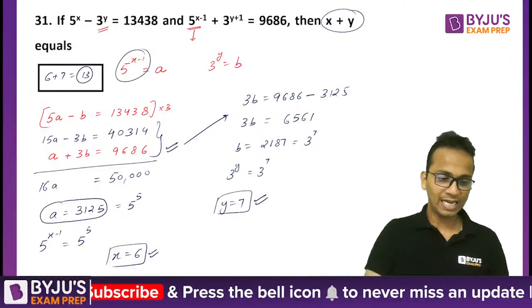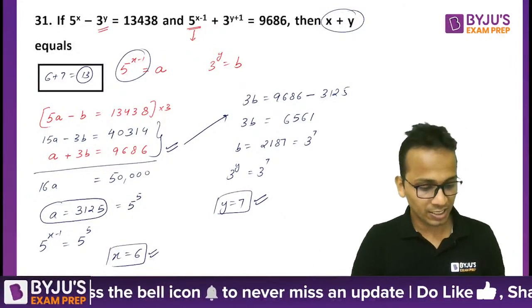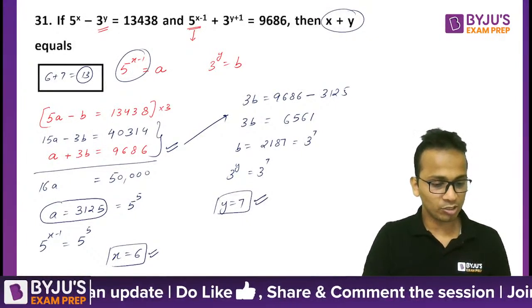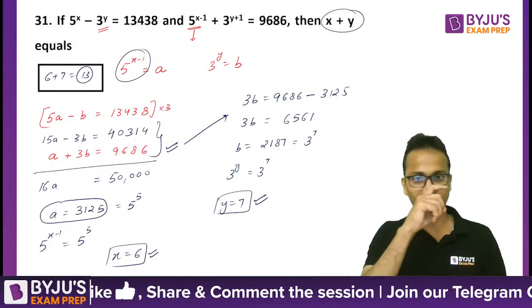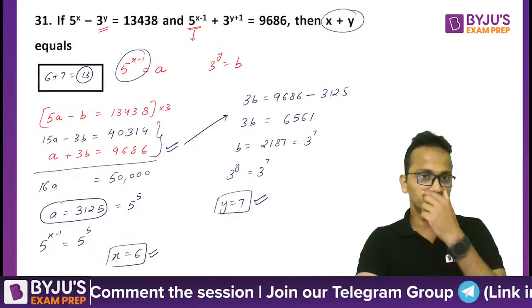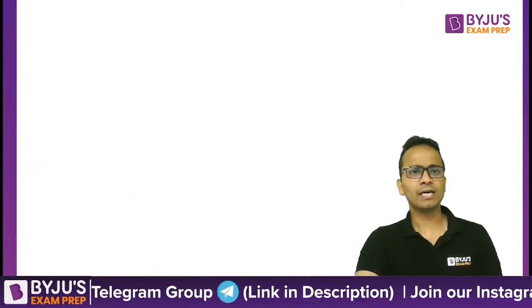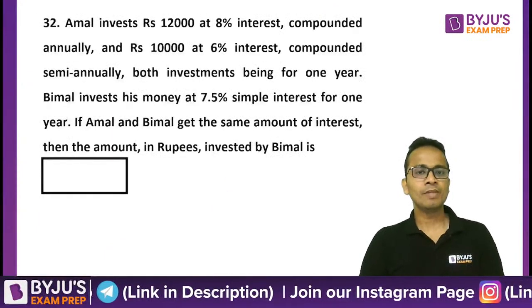Alright, nobody has given this answer yet. Aditya, Mohit, Shivasankar, come on. Suraj, what are you doing? So the correct answer for this question is 6 plus 7, that is 13. Okay. Now let's quickly move on to the next one.